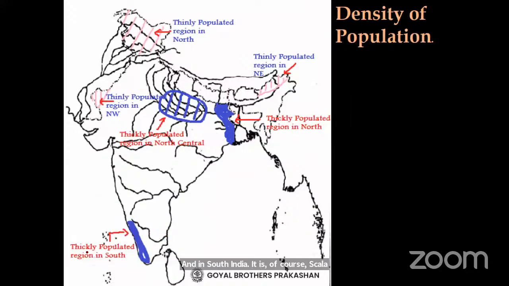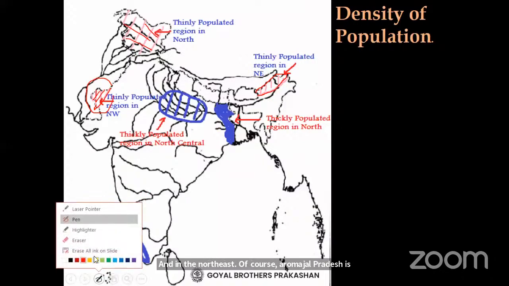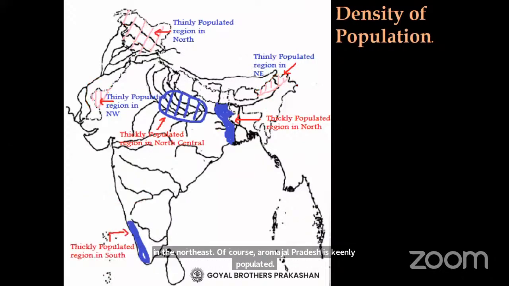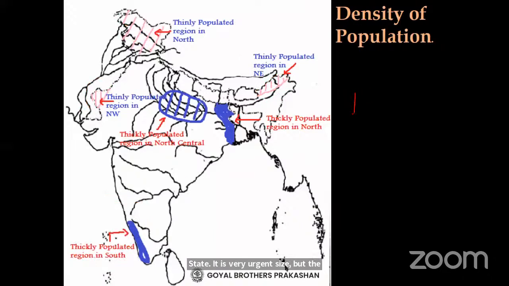When we are showing the thinly populated states, in the northwest, wherever is the Thar desert area, that is thinly populated area. Jammu Kashmir, Ladakh area is also thinly populated. And in the northeast, of course, Arunachal Pradesh is a thinly populated state. It is very huge in size, but the population is under 15 lakh.